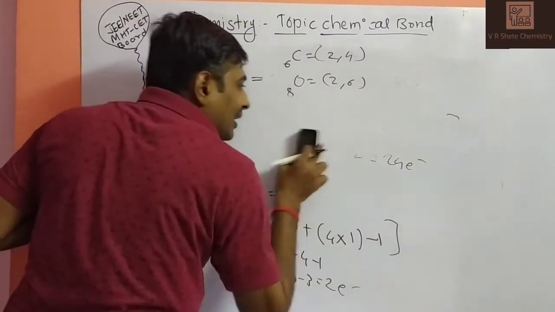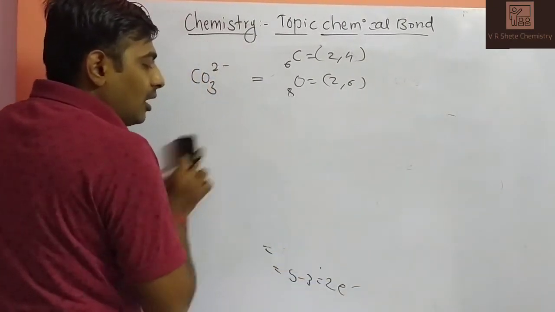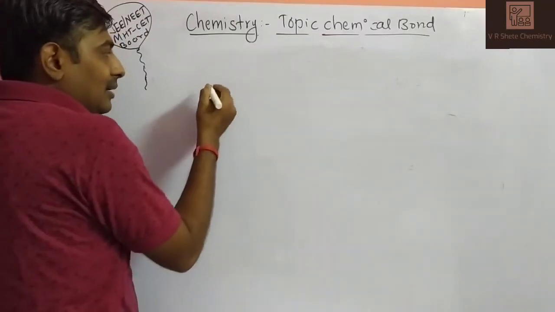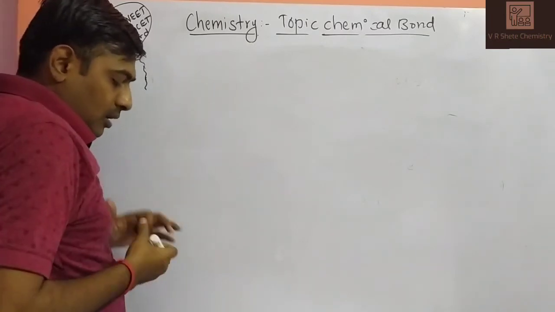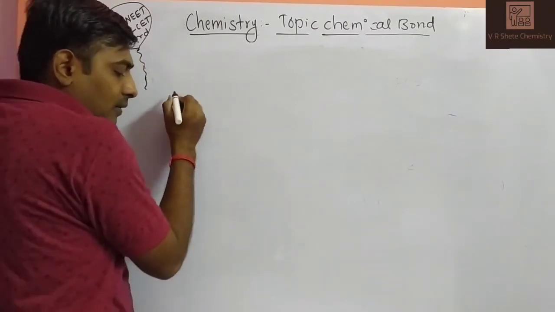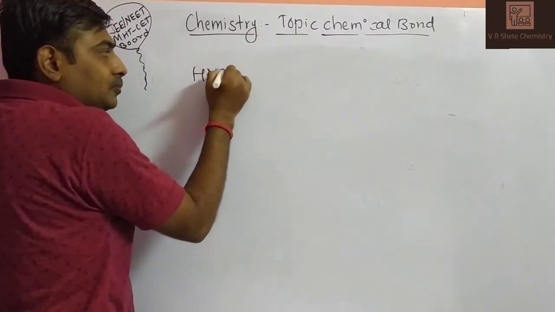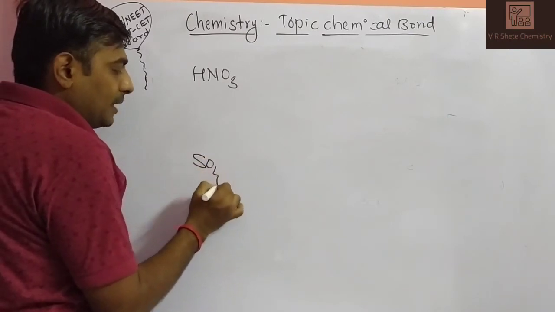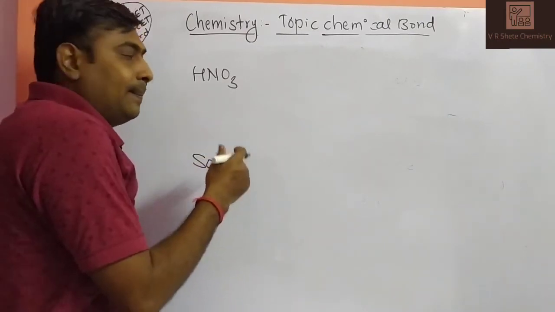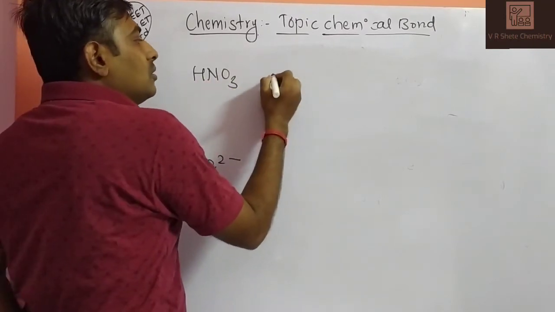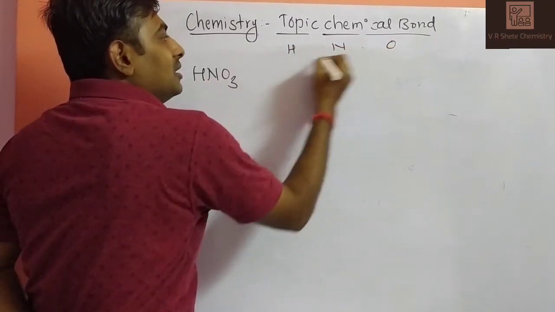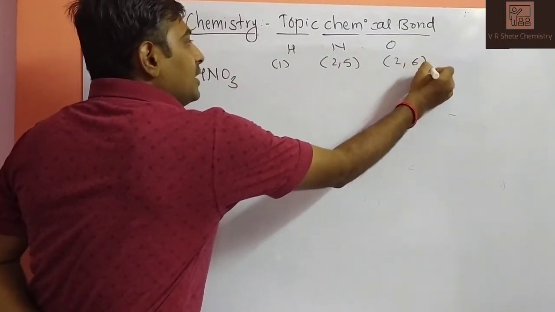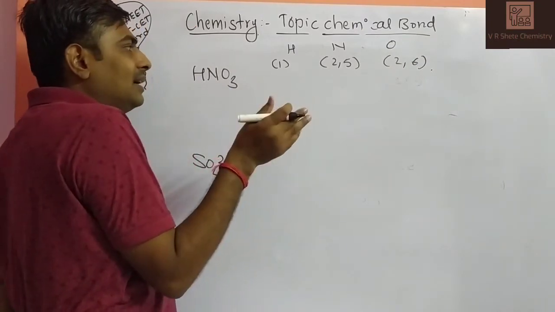By this way you can calculate the valence electrons of any charged species or any neutral species. One more example. We will calculate the valence electrons of HNO3 and the sulfate ion SO4 2 minus. So how will we calculate HNO3? Hydrogen, nitrogen and oxygen have electronic configurations 1, 2 5, and 2 6 respectively.